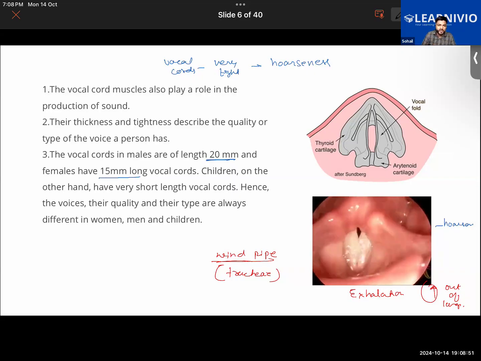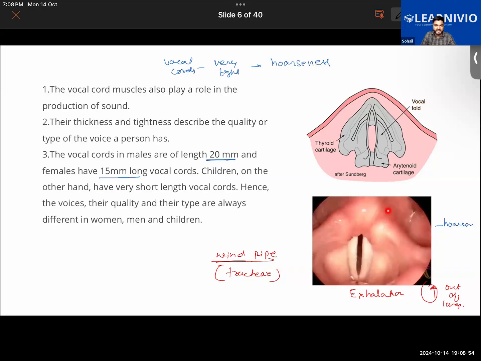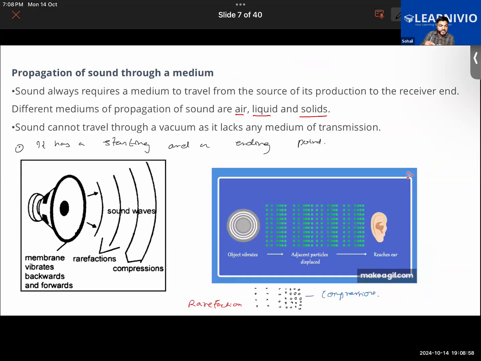When we are speaking, the particles in the air get displaced due to the pressure caused by the sound we are producing. They displace the surrounding particles, and their adjacent particles are displaced as well. And how are they displaced? They are displaced in the form of rarefactions and compressions. In this way, sound travels from me to my friend's ear.